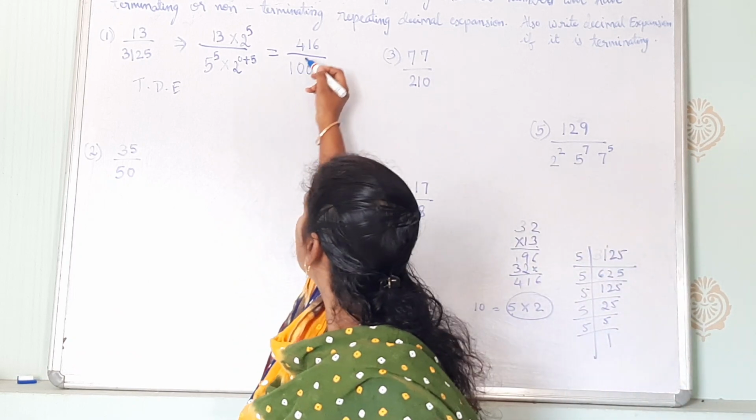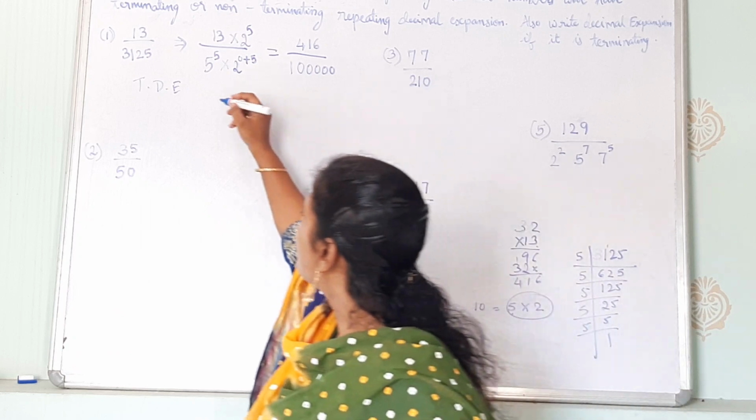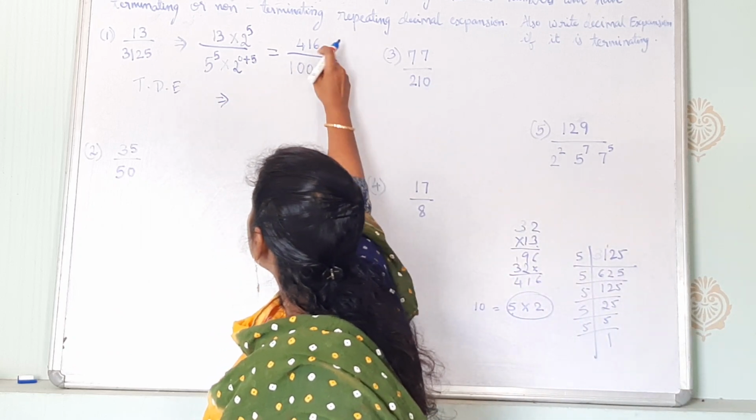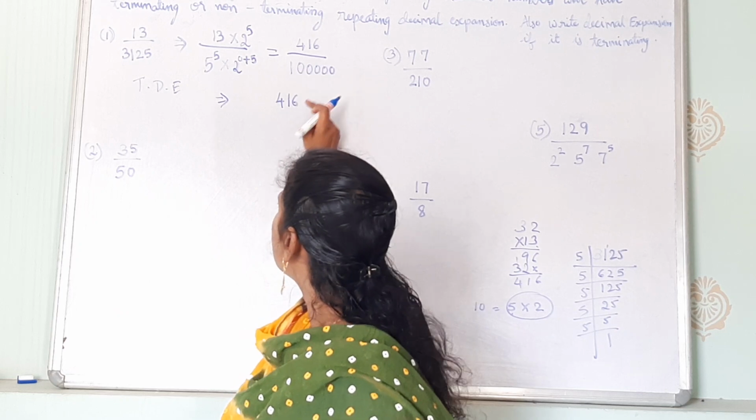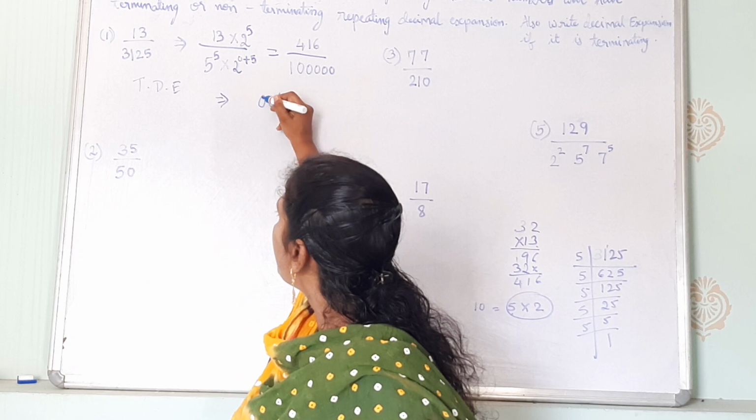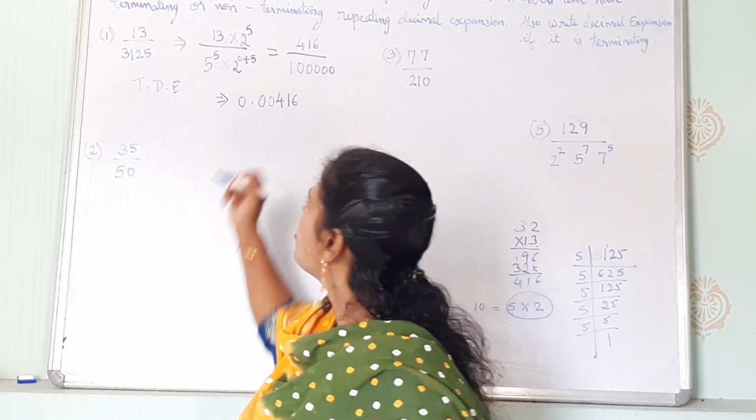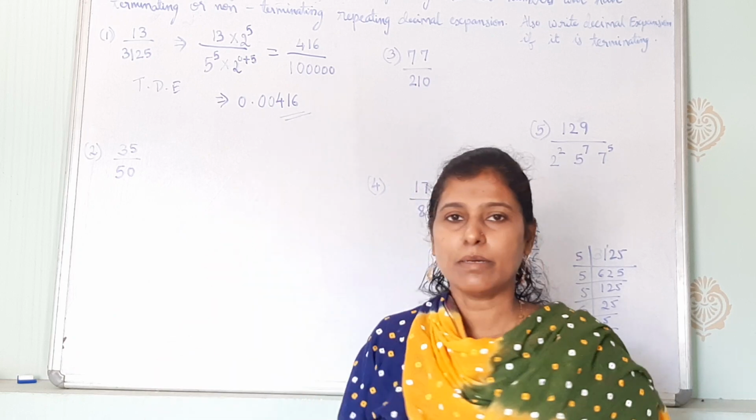Now we also have to write that decimal expansion. So we will write 416 as it is and 1, 2, 3, 4, 5 zeros. So from that, counting 1, 2, 3, 4, 5 places, and then the decimal: 0.00416. This is the decimal expansion of the number.